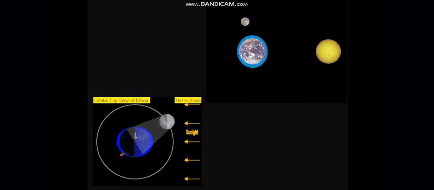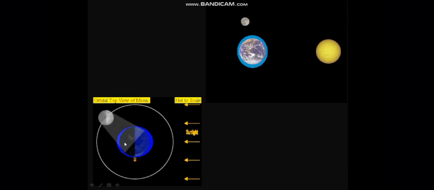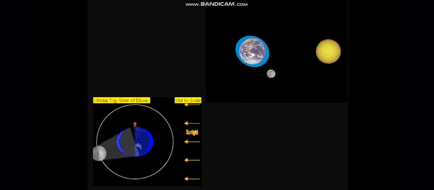Can you see? The moon is moving, and with the moon, both the high tides are moving parallel to the moon's gravitational force. Here also it is moving with the moon's gravitational pull. So my dear children, you would understand how the moon's gravitational force affects Earth's oceans, and it forms high tides as well as low tides.